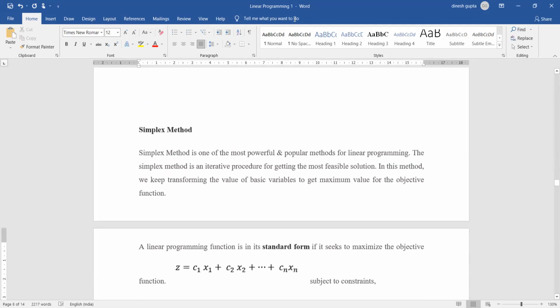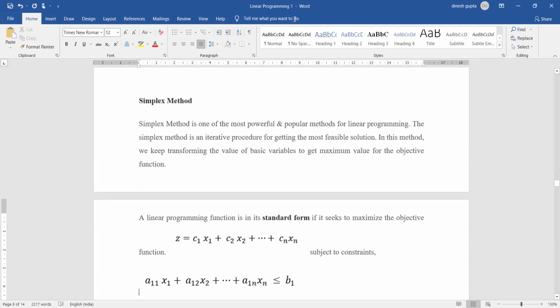So the simplex method is one of the most powerful methods for solving linear programming. It is an iterative procedure. So the first property of the simplex method is that it is an iterative procedure. That means you will continue one step, second step, third step, keep on repeating those steps until you find the optimal solution. In this method, we keep transforming the values of the basic variables to get the maximum value for the objective function.